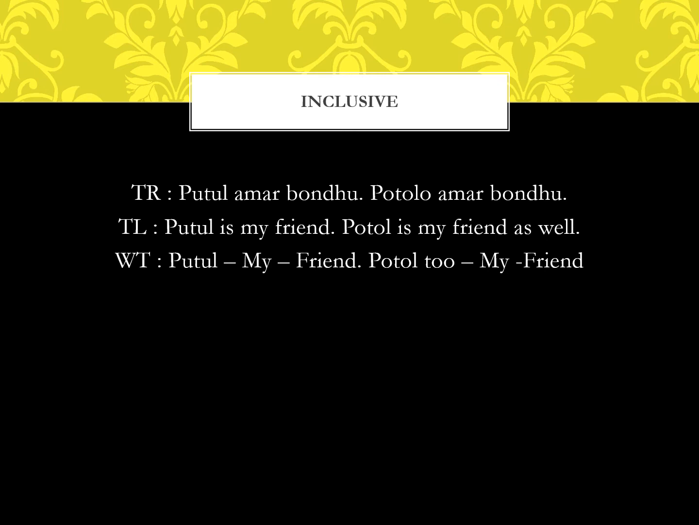Notice that the O is added to the end of the word to indicate that this also is part of the sentence. So Putul is my friend, Potol also is my friend. পুতুল আমার বন্ধু, পটলও আমার বন্ধু.